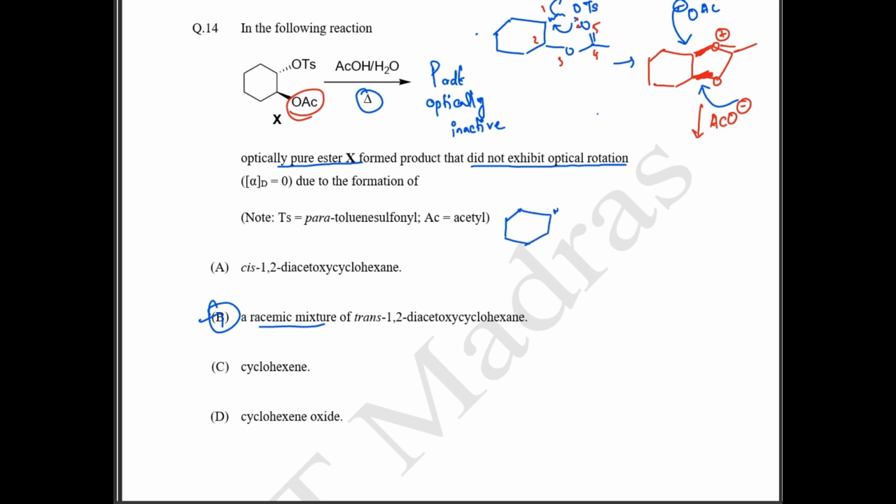So this is going to have two products like this. The one is going to be OAc below the plane and OAc above the plane, plus the other product where your acetate OAc is above the plane and the other OAc is below the plane. So this is going to be formed in exact 50-50 percentage. So your racemic mixture of trans 1,2-dioxycyclohexane will be formed. So your option B is the correct answer.